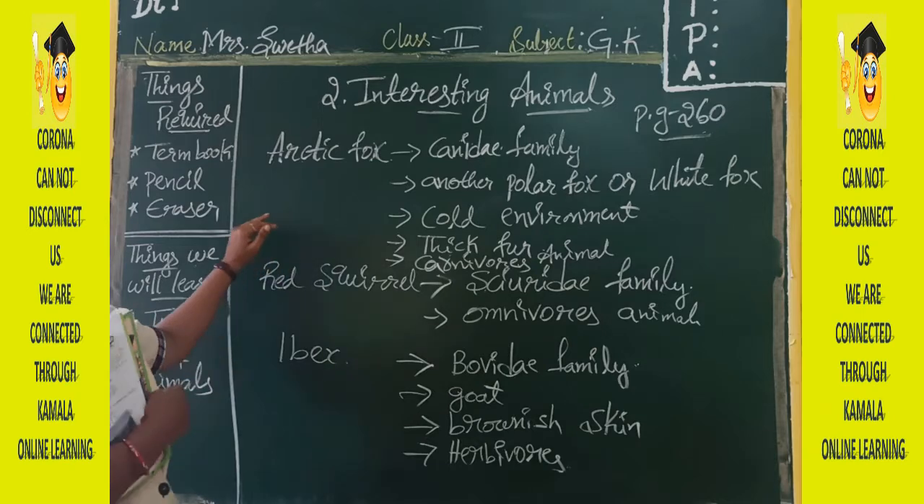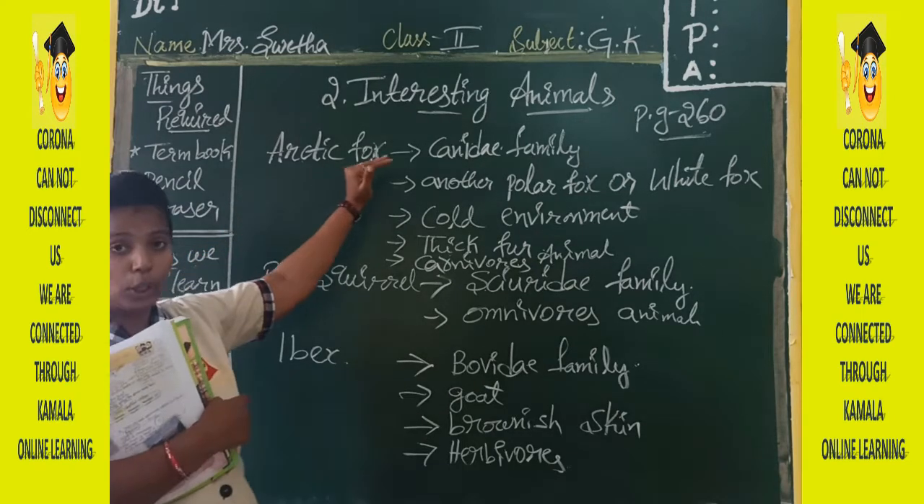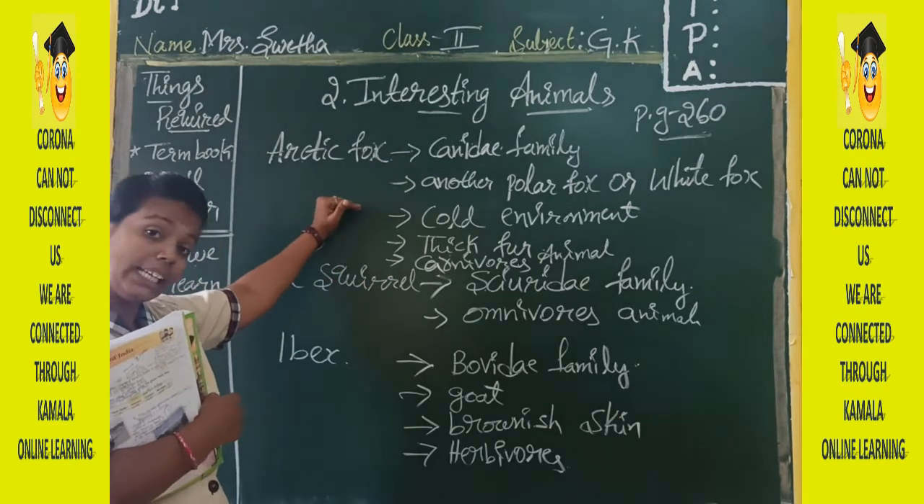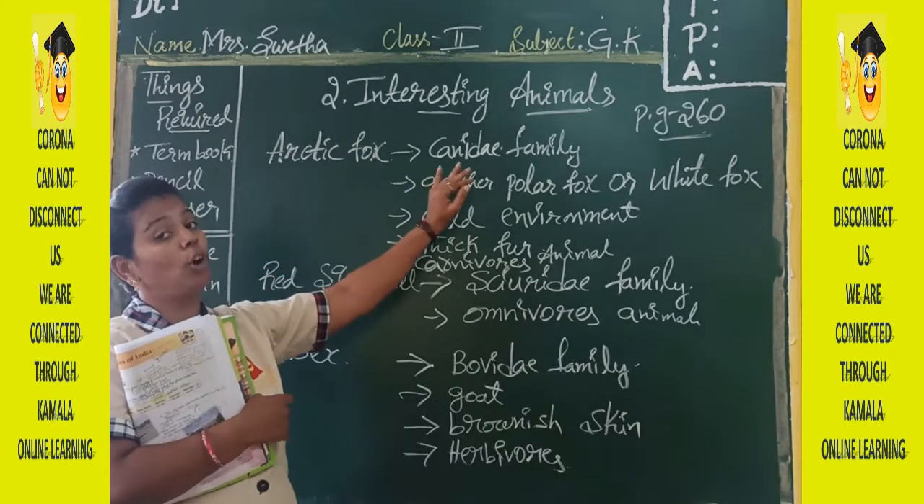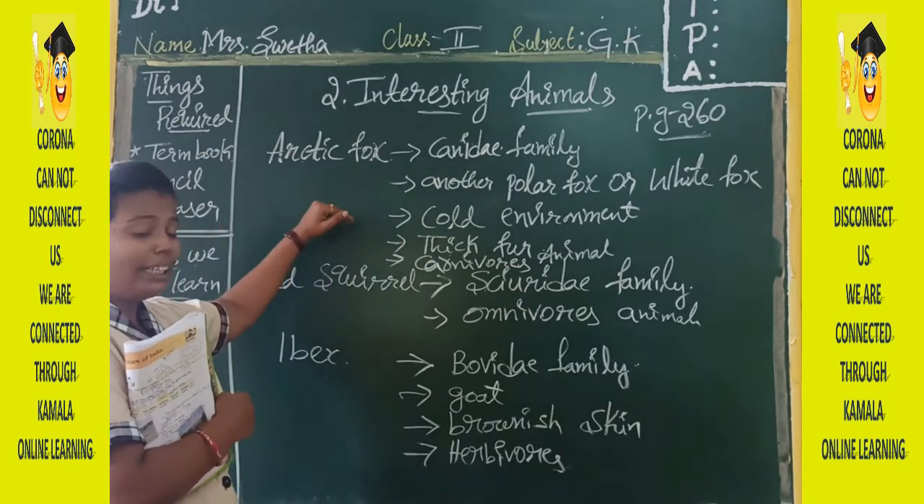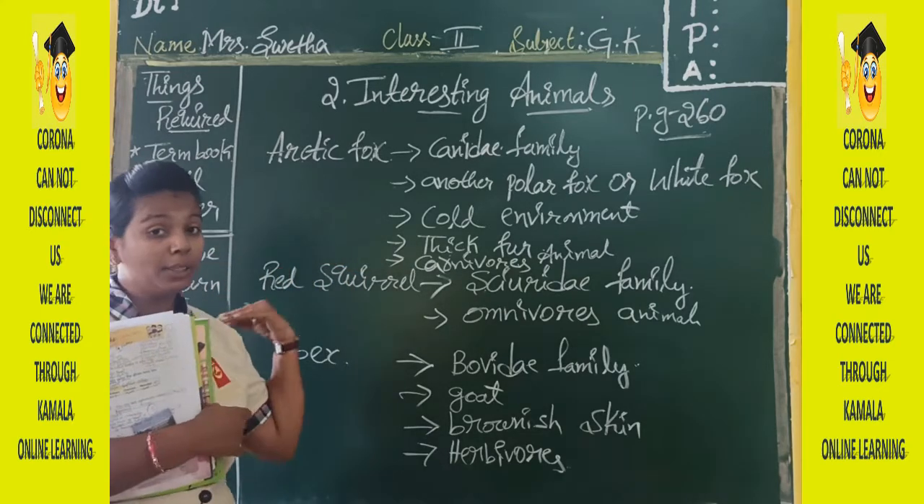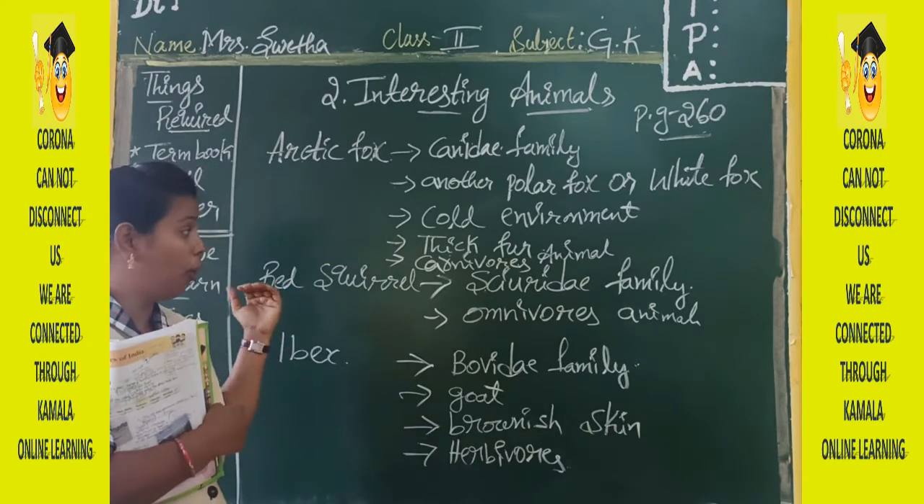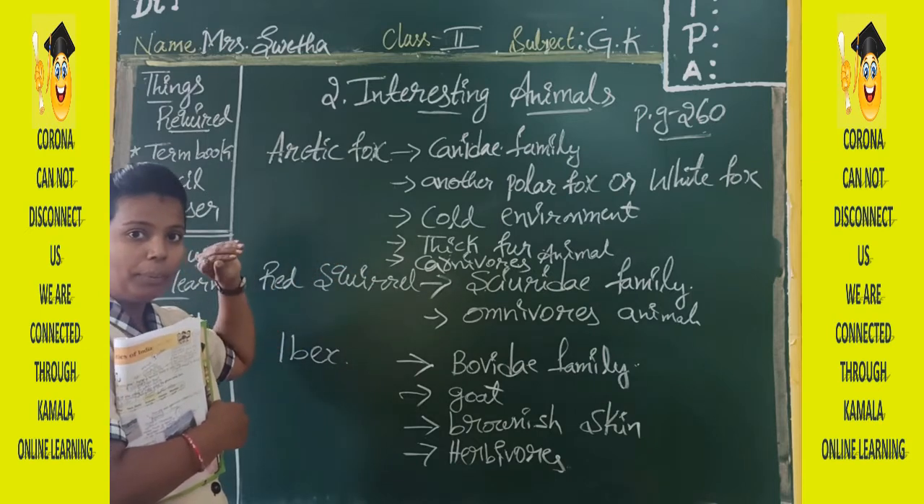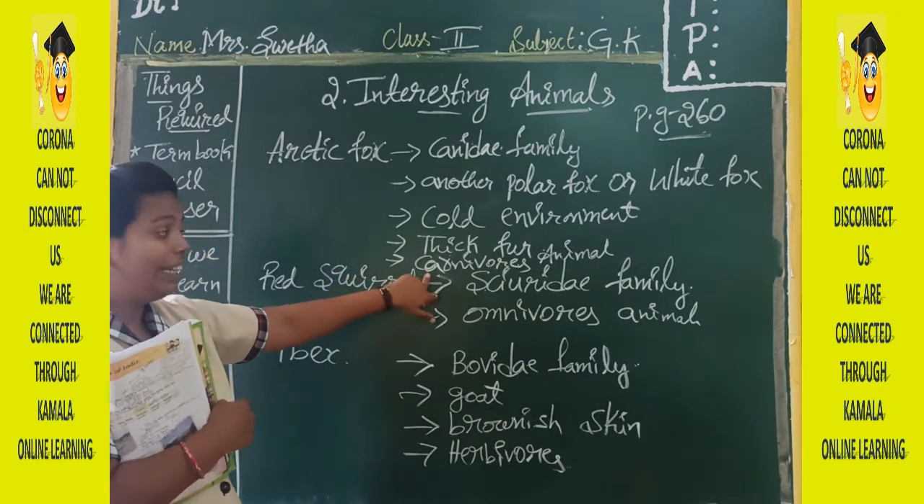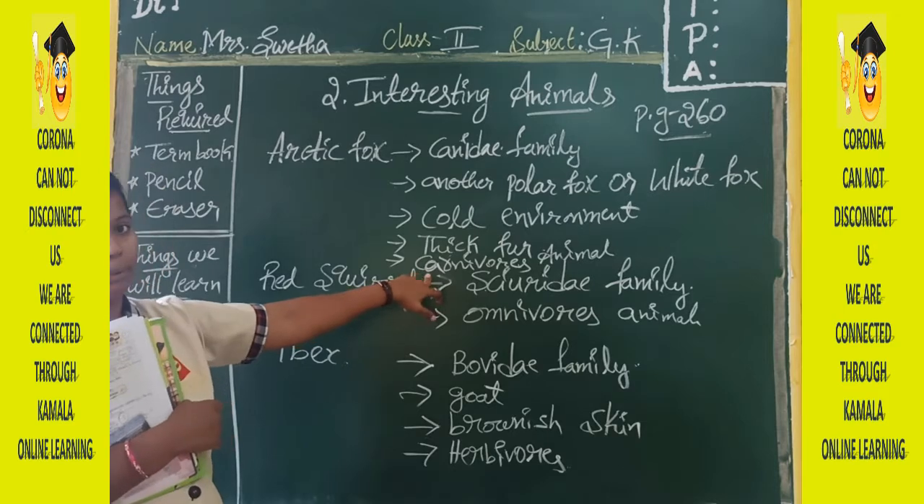Now once again I will tell you, listen. Arctic fox belongs to Canidae family. Its other name is polar fox or white fox, and it likes to live in cold environment only, and its body has thick fur. Thick fur will be there on the body, and it is a carnivorous animal.